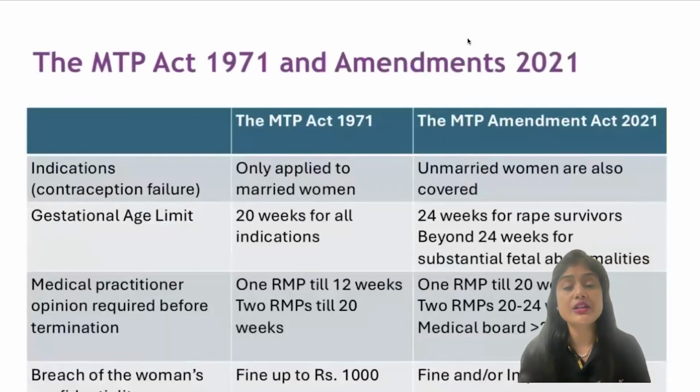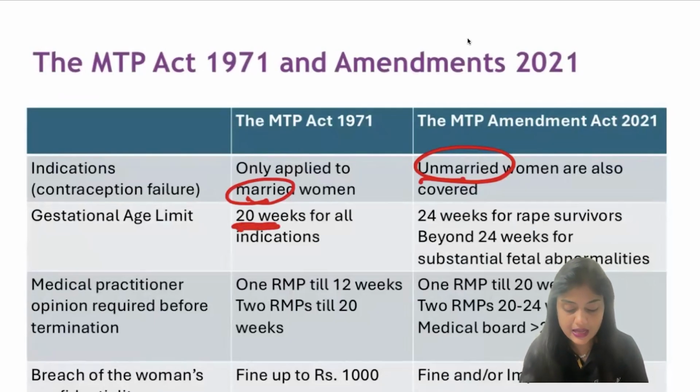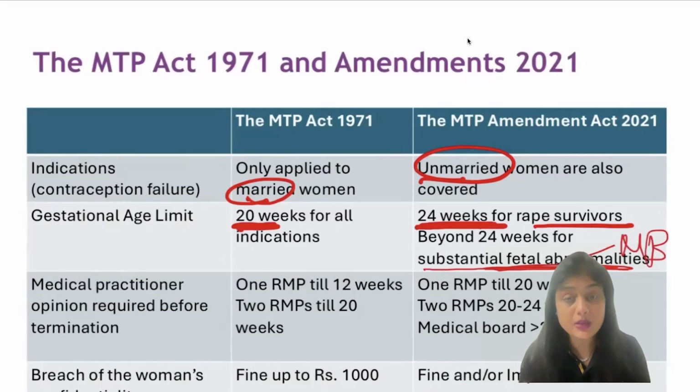Coming to the recent amendments, the 2021 amendment. Initially MTP was only for married women. Now it is even for unmarried women. Then gestational age was only till 20 weeks. Now it is up to 24 weeks for rape survivors, and even beyond 24 weeks if it is an anomalous fetus, but it should be with a medical board approval. But remember, if it is a contraceptive failure, it is only till 20 weeks even now.